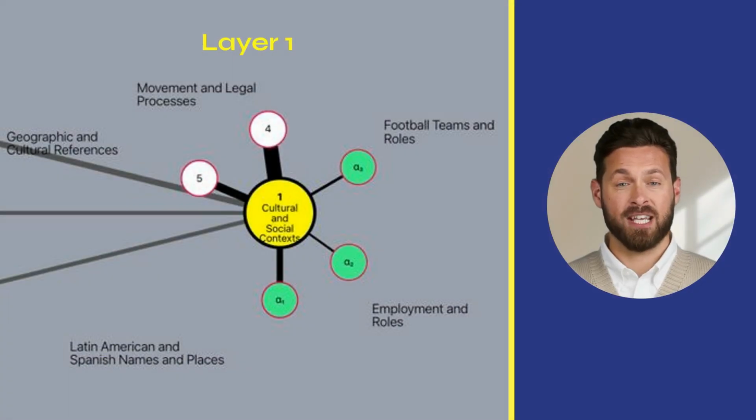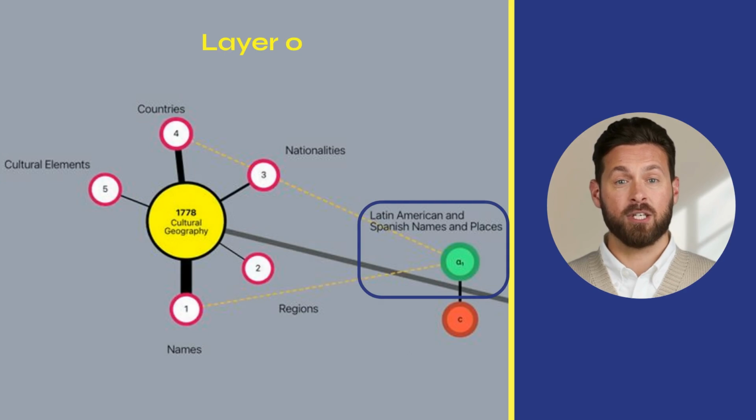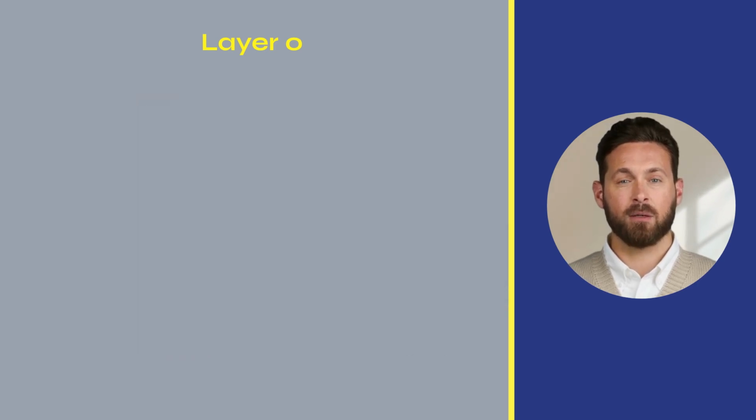For example, the receiving neuron in layer 1, associated with the category cultural and social context, extracts, through complementation, 3 semantically complementary categorical subdimensions from its precursor neurons in layer 0. Latin American and Spanish names and places, extracted from the precursor category cultural geography, containing the tokens Argentine, Luis, Juan, Puerto, Nicaragua.